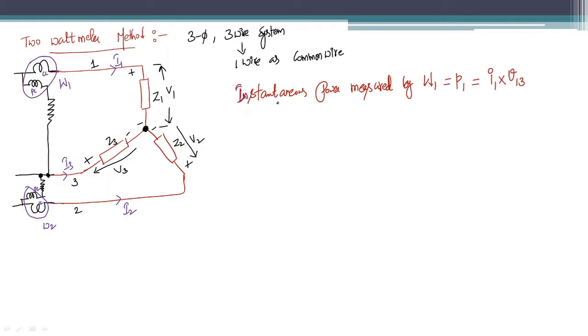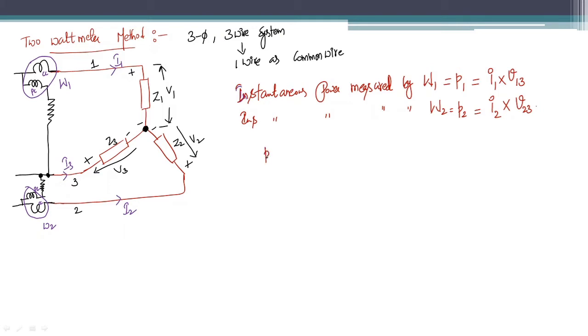Similarly, what is the instantaneous power measured by W2? I am assuming this as small p2, and it is equal to the current measured by the current coil of wattmeter 2, which is I2, multiplied with the voltage between line 2 and line 3, so it is V23.